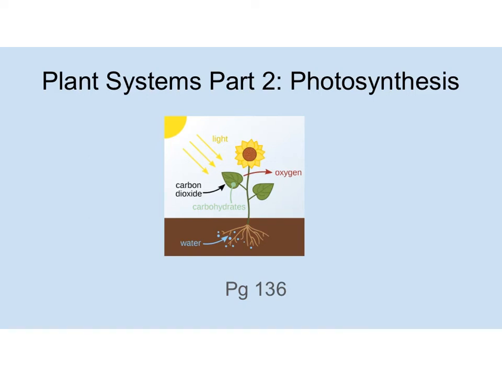Hey, so welcome back, grade 10s. We're going to go through part 2 now of plant systems, which is specifically going to talk about photosynthesis. So we talked yesterday why plants were such an important form of life, if not the most important. And it primarily revolves around the fact that they can create their own food. And that process of creating their own food is what we call photosynthesis here. Okay? So that's what the topic of today's lecture is going to be, simply photosynthesis.